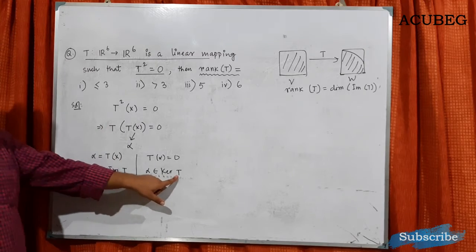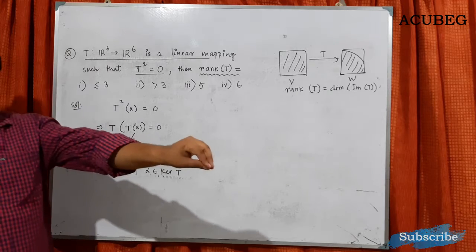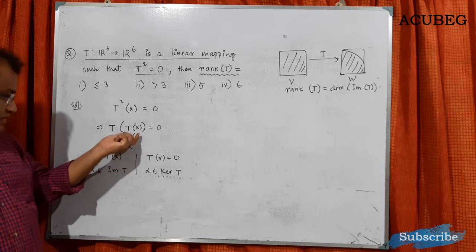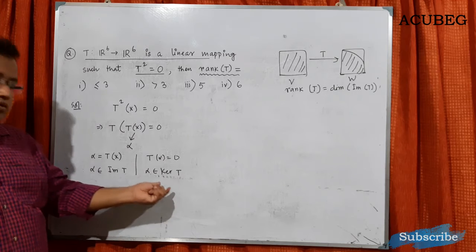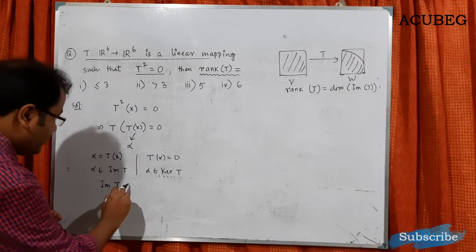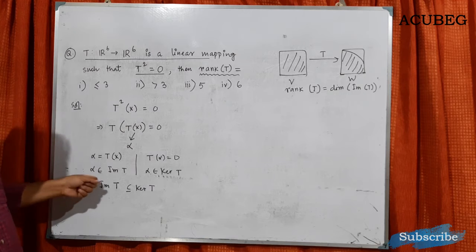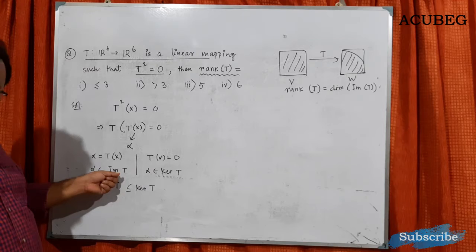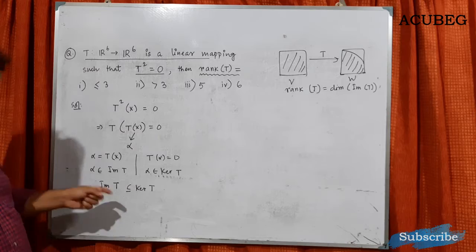What is the meaning of kernel of T? Kernel of T is the set of all elements which map to 0. So if there is some alpha which is in the image, it goes to 0, and that is the kernel of T. From here we can say that the image of T will be a subset of the kernel of T. Because if alpha belongs to the image of T, that is Tx equals alpha, then alpha belongs to the kernel of T also, because T squared is 0.